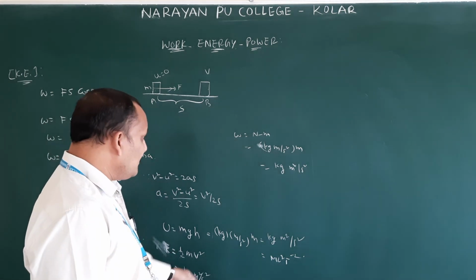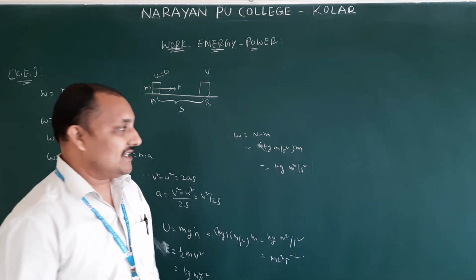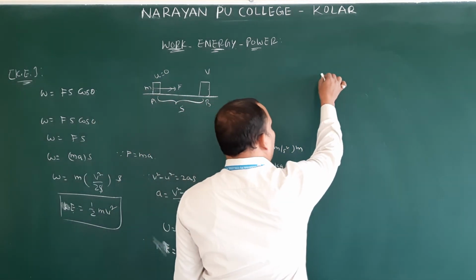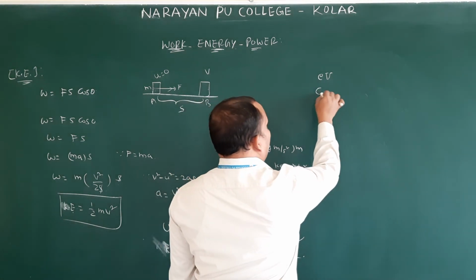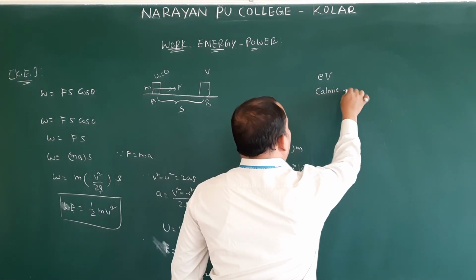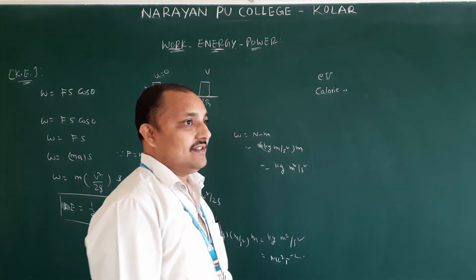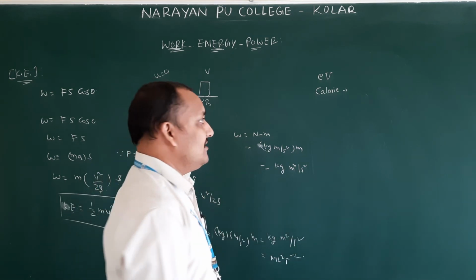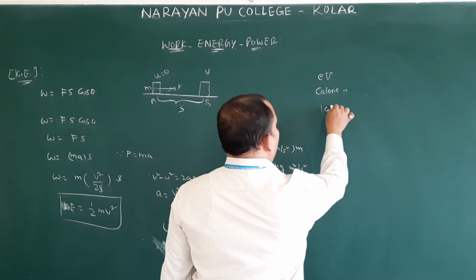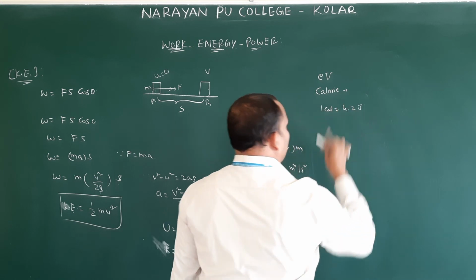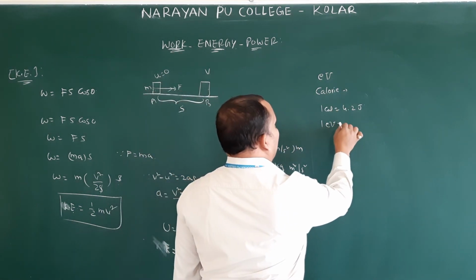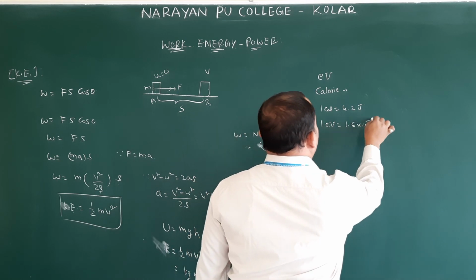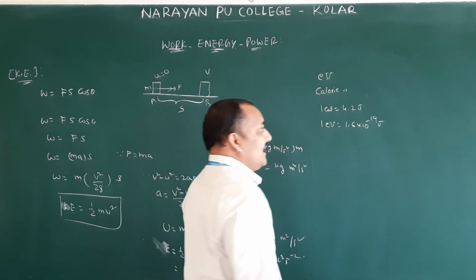But we won't always use joules or ergs. Another unit also will be there: electron volt, EV, and calorie. One banana gives how many calories, they will say. Calories tell how much energy it is going to give. 1 calorie is equal to 4.2 joules. You have to remember these values. 1 electron volt is equal to 1.6 into 10 power minus 19 joules.